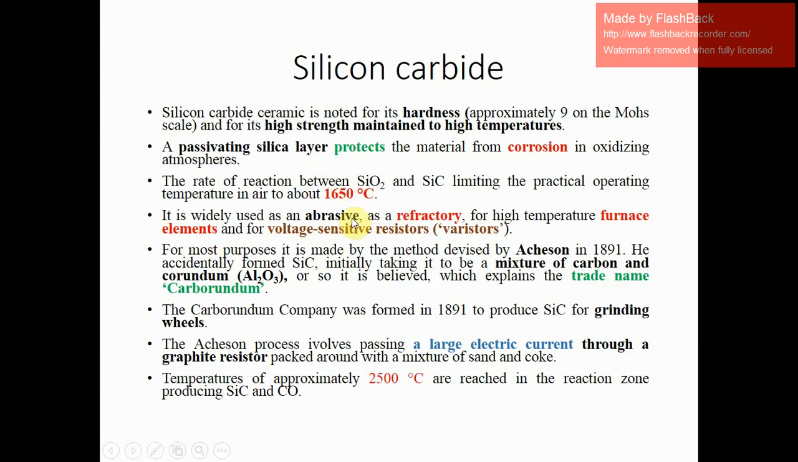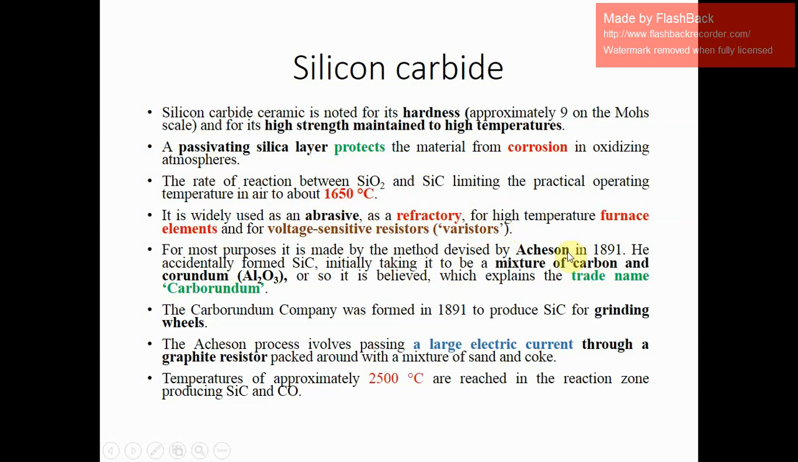Silicon carbide also has applications in abrasives, as a refractory, as a furnace element, and for voltage sensitive resistors, also known as varistors. So these are applications for SiC. For most purposes, it is made by the Acheson method.